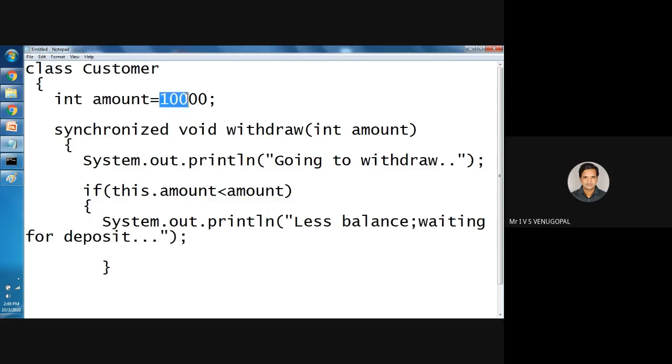Because the amount available in the bank is 10,000 and he is requesting 20,000. Then we have to wait until a deposit. So then I will print wait for deposit. Then I'll call the wait method. Again, the wait method throws a checked exception, InterruptedException. I'll simply catch that exception.